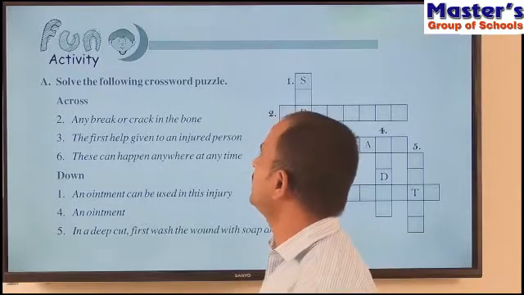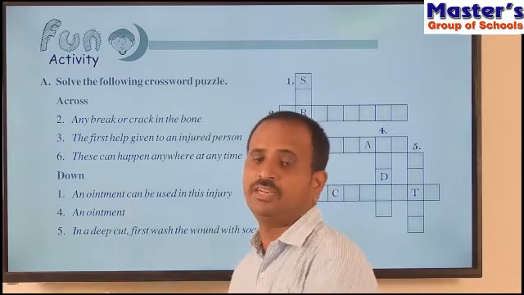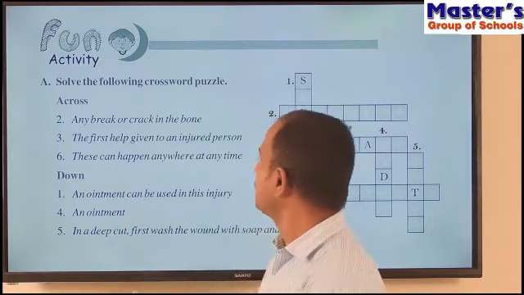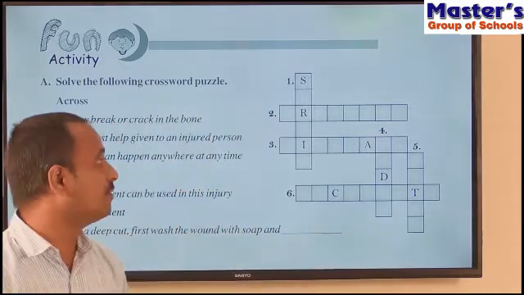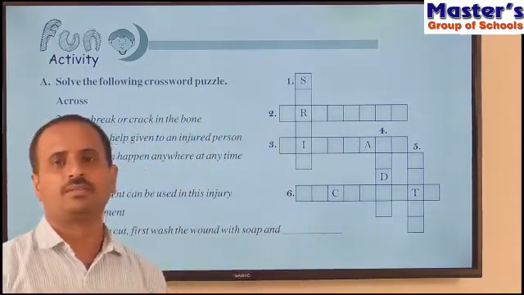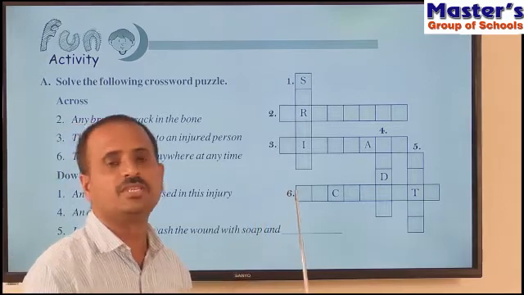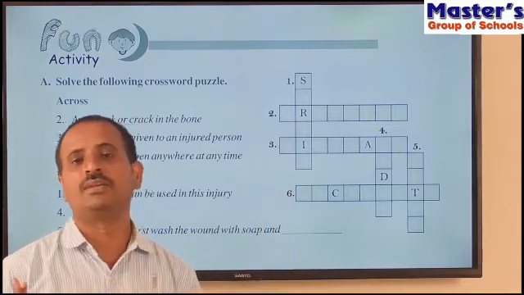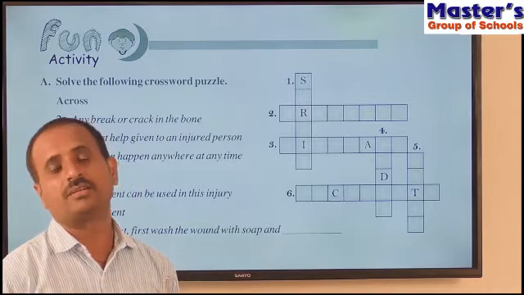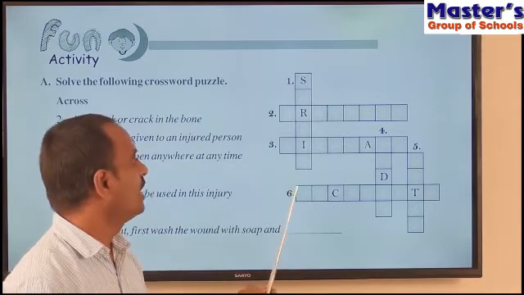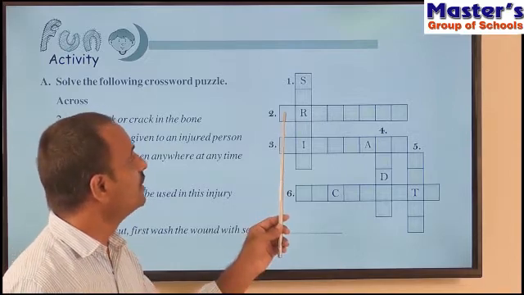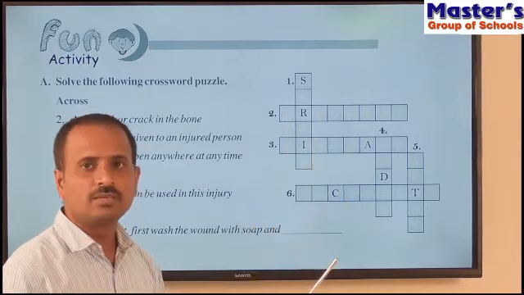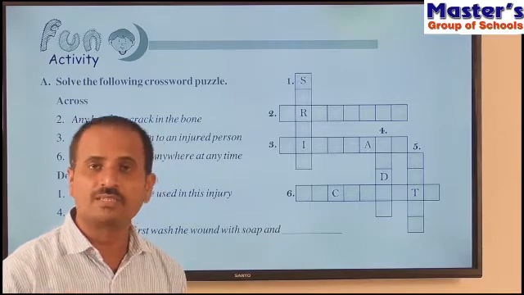Children, let us see a fun activity given in this activity part. So what are you observing in this picture? Here you are observing a puzzle, that is a word cross puzzle. Generally you observe this type of puzzle in the Sunday magazines and some journals or magazines. Here they have also given you a word puzzle, and we have to fill these blocks by using some hints given here.